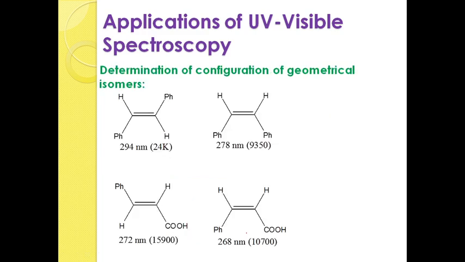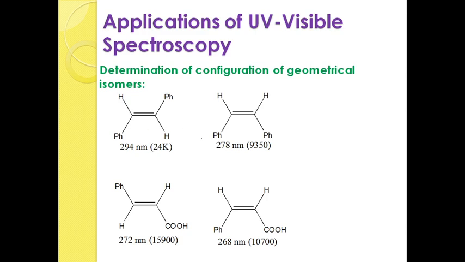Now, the next application is, it is used for the determination of configuration of geometrical isomers. Geometrical isomers means a compound which exhibits two forms, one at cis orientation and the other at trans orientation.